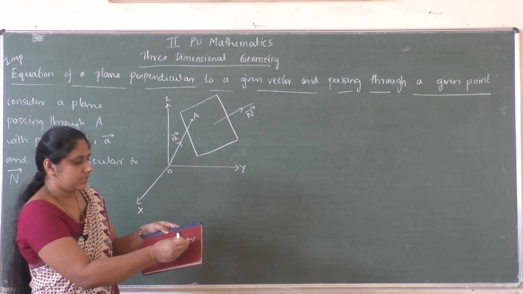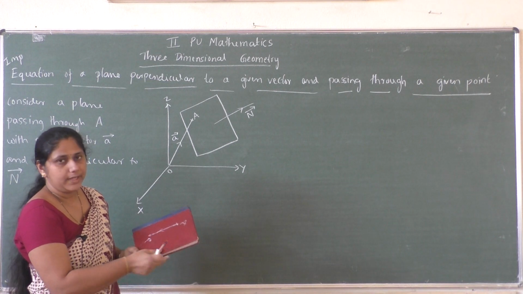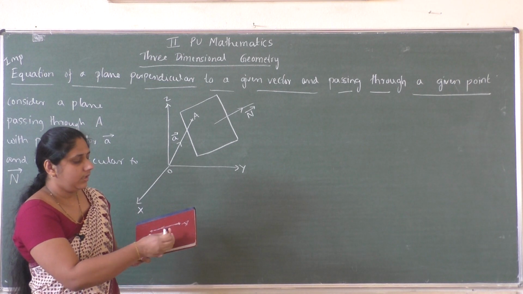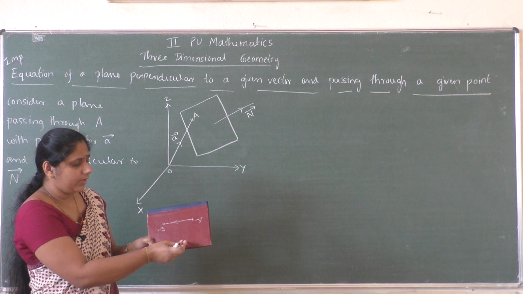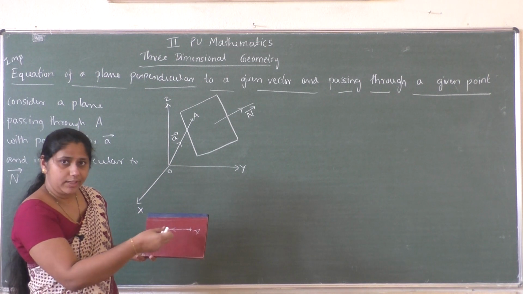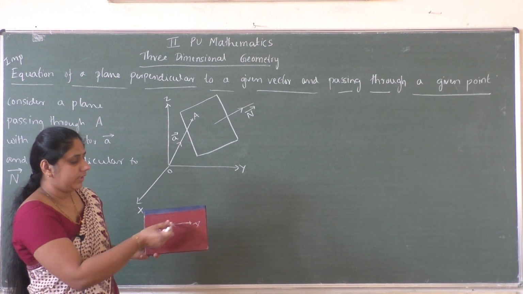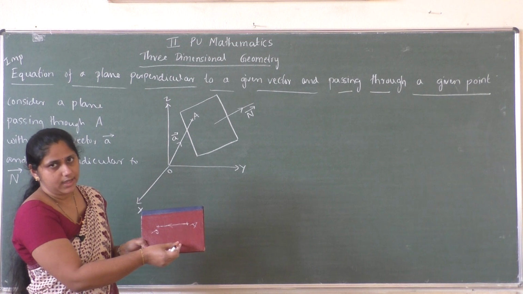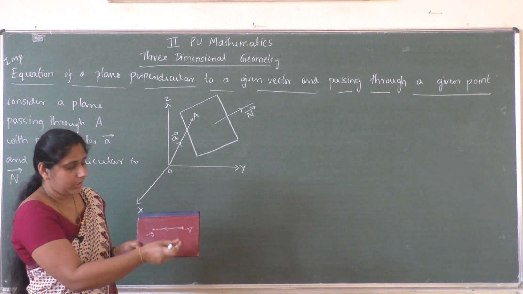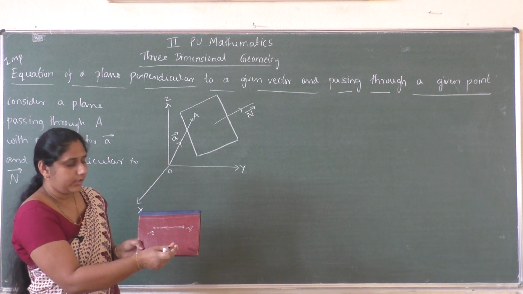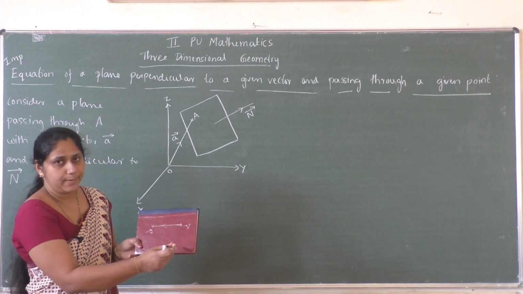Since points A and P lie on the same plane, vector AP lies on the plane, right? Now since N vector is perpendicular to this plane, N vector will be perpendicular to any vector or any line present on this plane. So in particular the vector AP and N vector are perpendicular to each other. Why? Since the N vector is perpendicular to the given plane, it will be perpendicular to any other vector or line lying on this same plane.